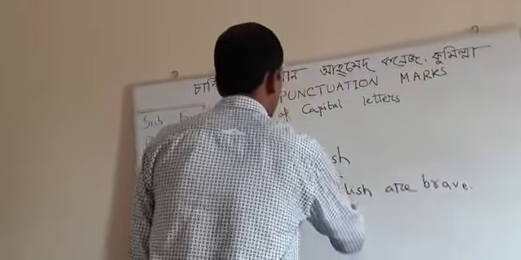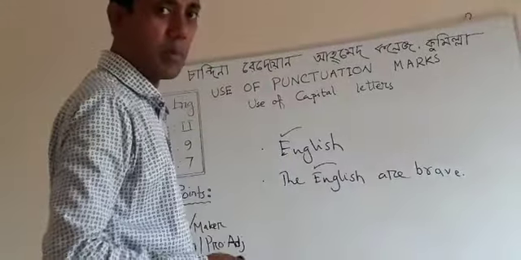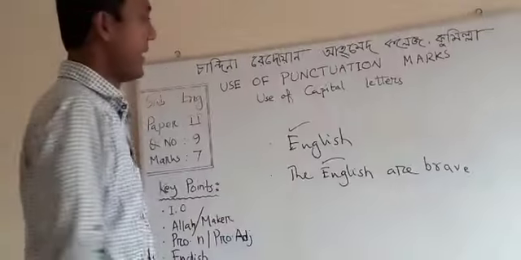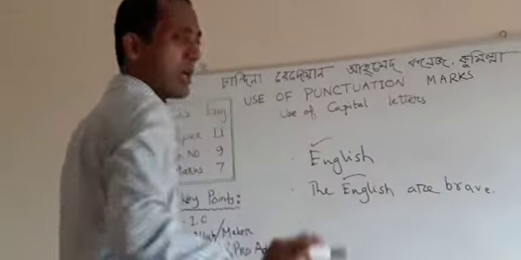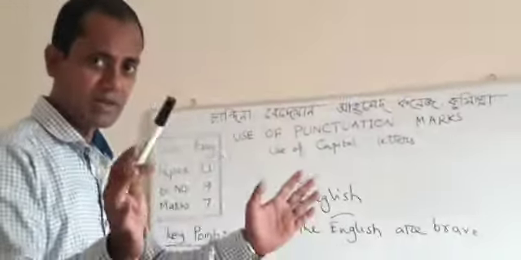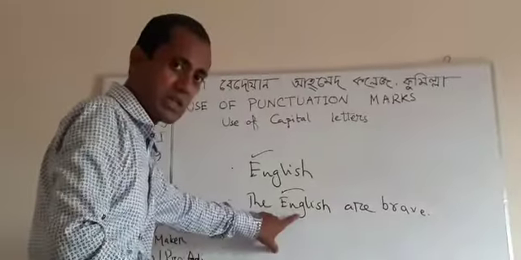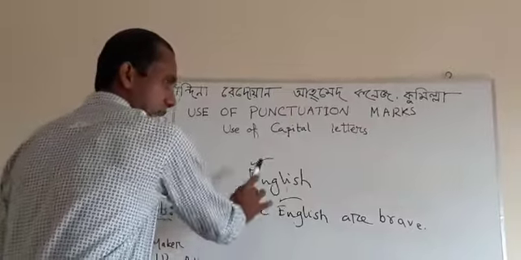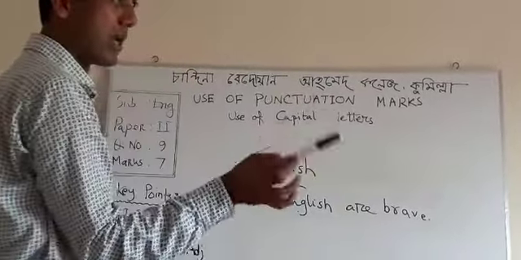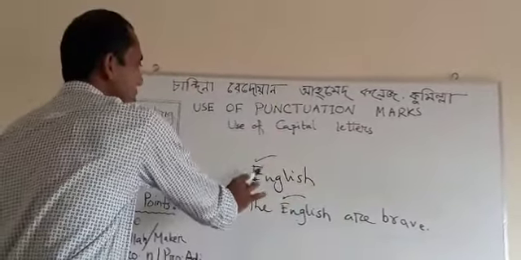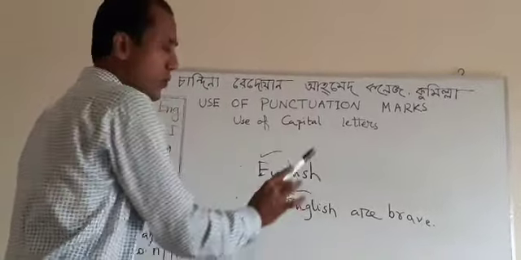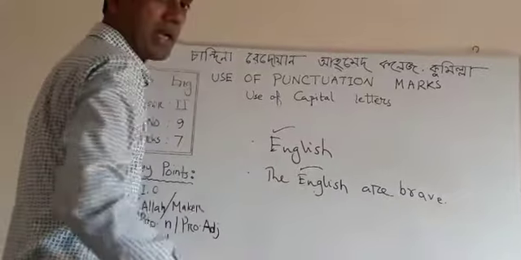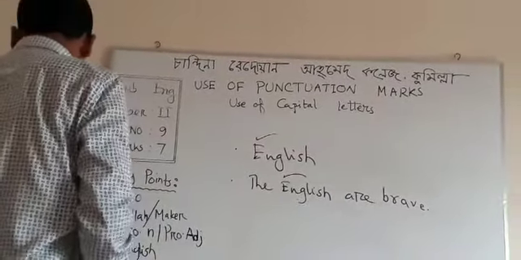Here is an important point. Here English is a nation, the people of England. And here English is a language. To write a language name, you should use capital letter. Again, to write the name of a nation or community or dynasty, one should write in capital letters.